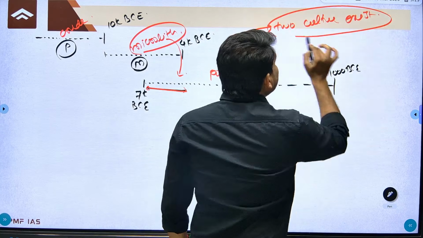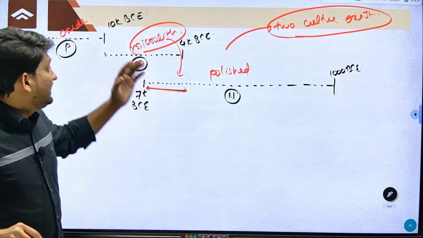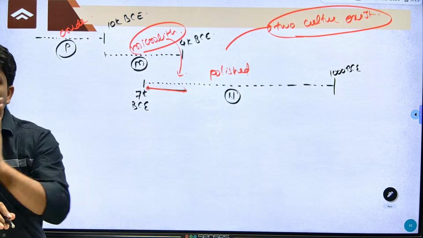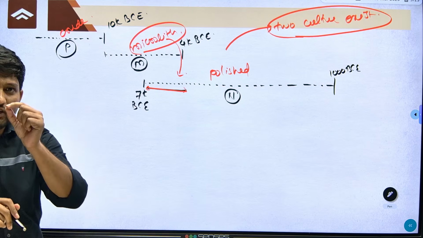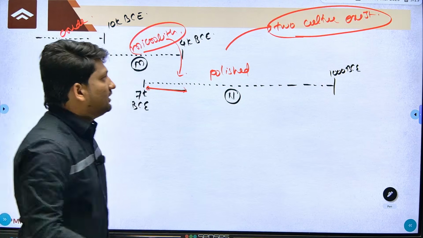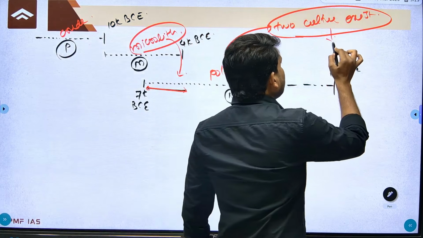Why at the same time did two cultures exist? Remember, the development is not uniform everywhere, and as the development is not uniform everywhere, there was coexistence of different cultures.